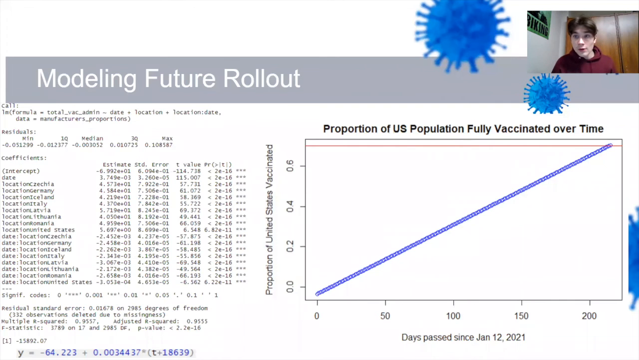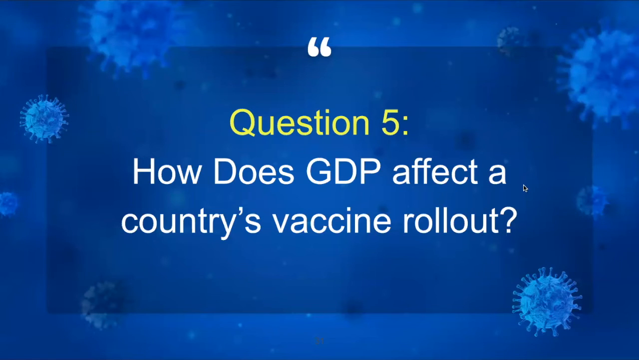In modeling future rollout, this is where this presentation differs from past, as we use slope dummy variables to attempt to model when different countries will reach 70% herd immunity to be able to start to reopen. In the United States, we predicted that this would be around August 15th, slightly off of the New York Times prediction of August 7th. Our final question that we answered was how does GDP affect vaccine rollout?